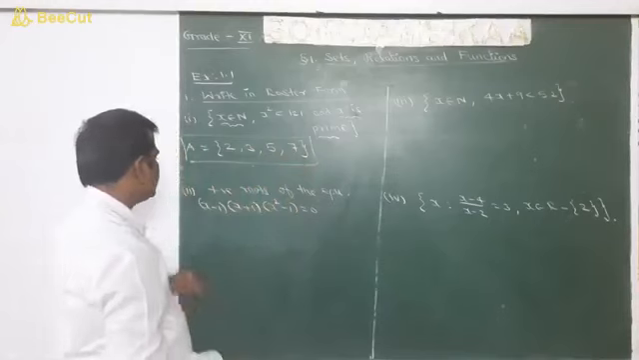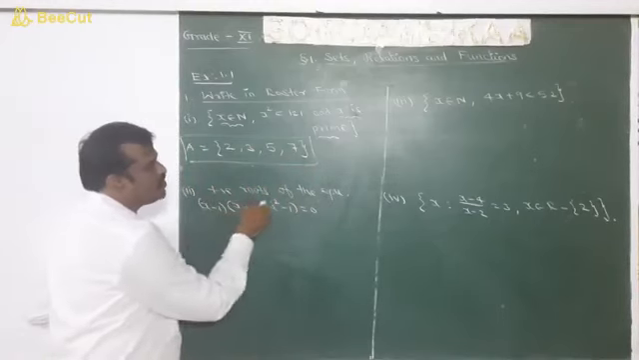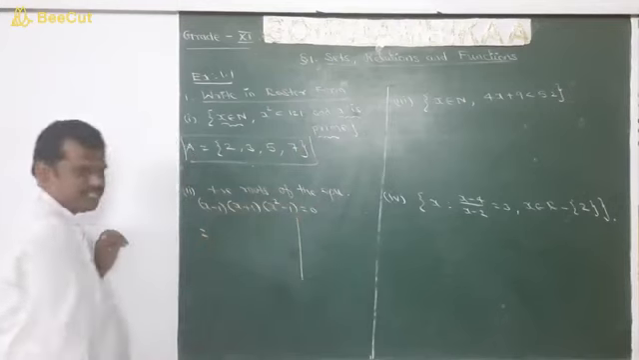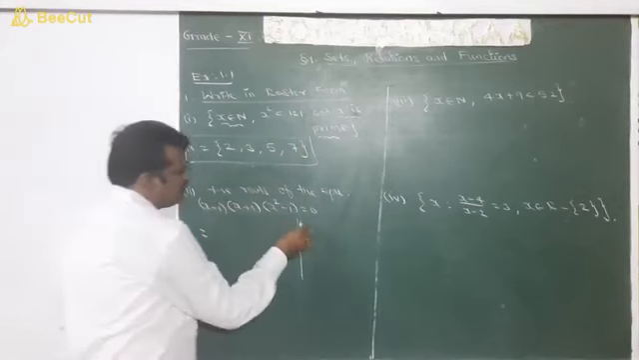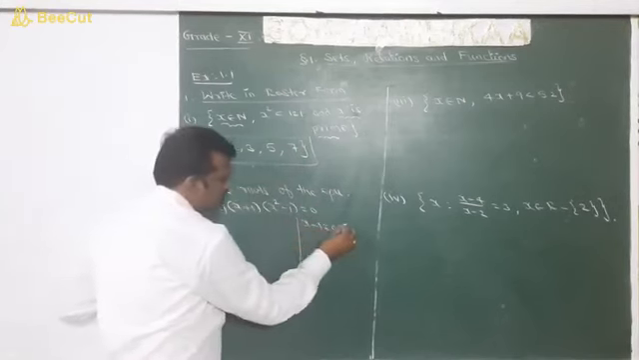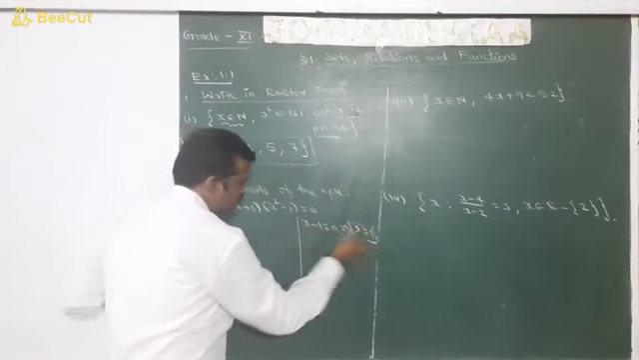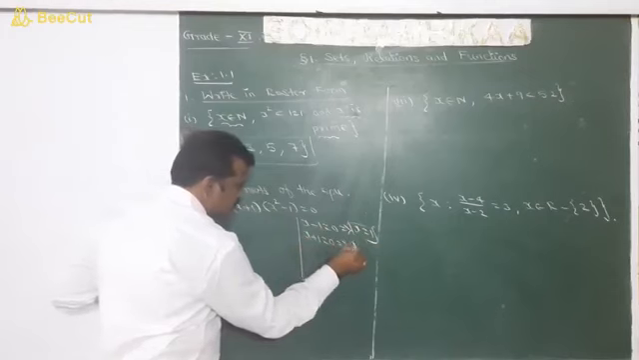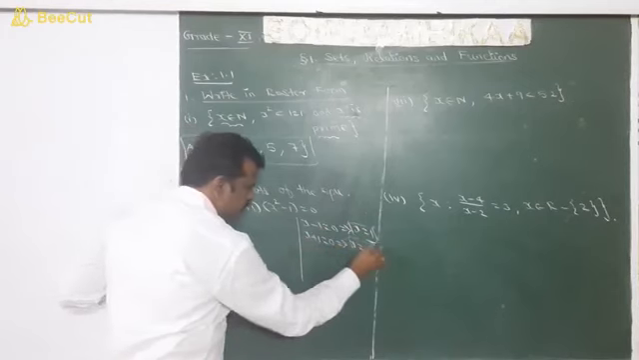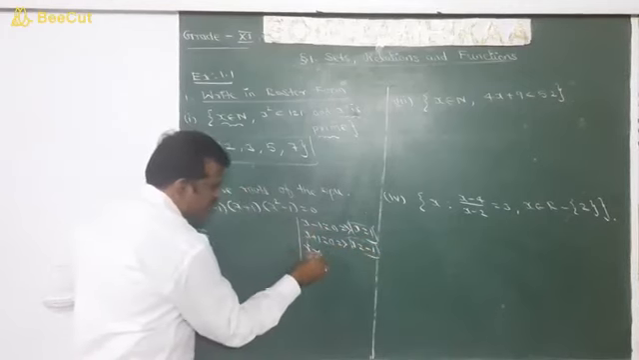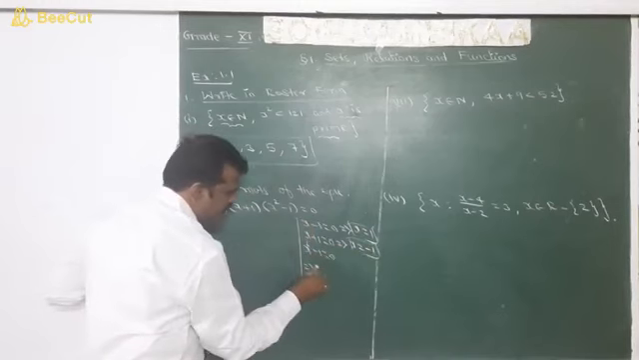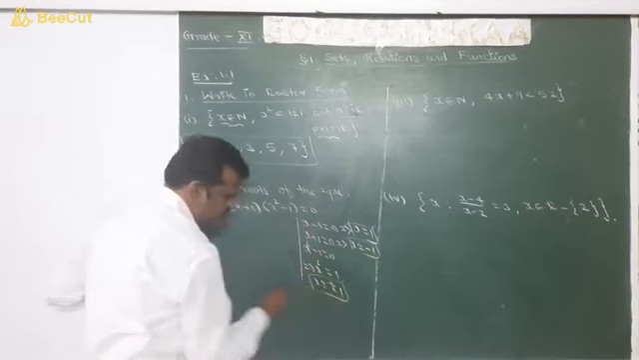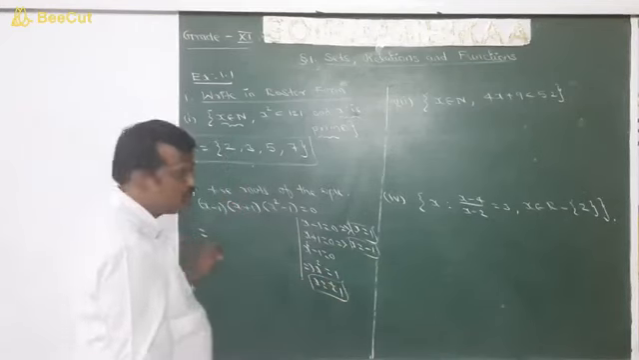Next, the set of all positive roots of the equation. So now we are going to solve the equation. x minus 1 is equal to 0, which gives x is equal to 1, and x plus 1 is equal to 0, which gives x is equal to minus 1. And x squared minus 1 equal to 0, which implies x squared equal to 1, x is equal to plus or minus 1. So what are the roots there?